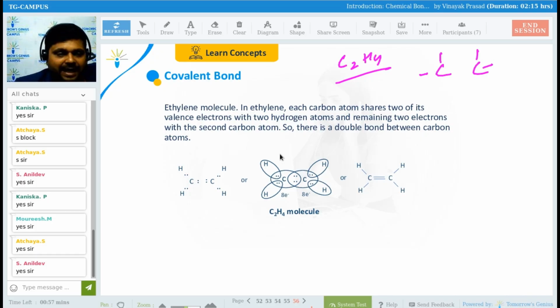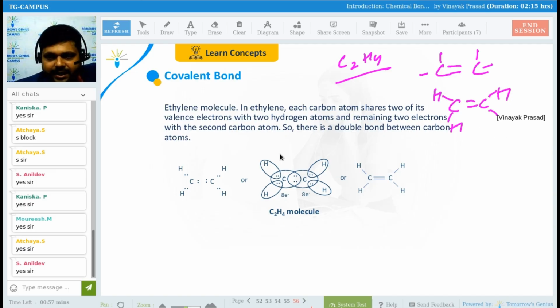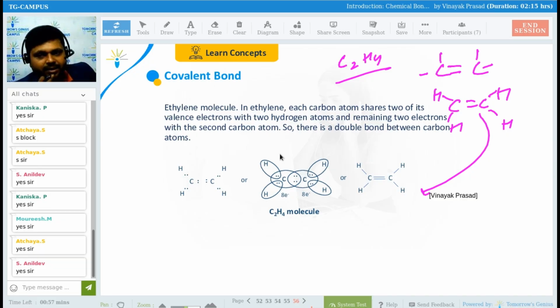Please tell me. So carbon still will have to form a double bond to get themselves completed. The octet should be completed, so there is a double bond. Yes, so it is like this only. There is H, there is H, there is H and H. Fine, everyone? Is there any problem till now? So you can see here, the double bond has been formed, right?